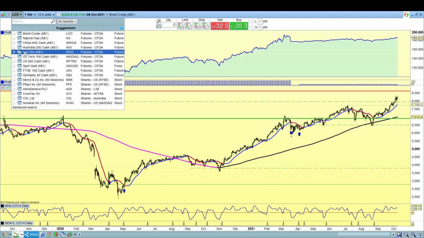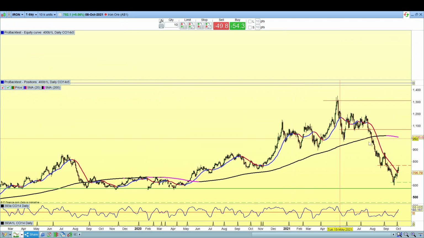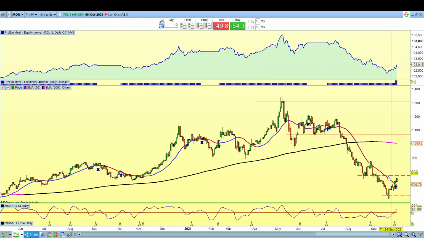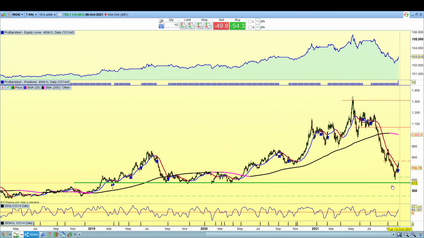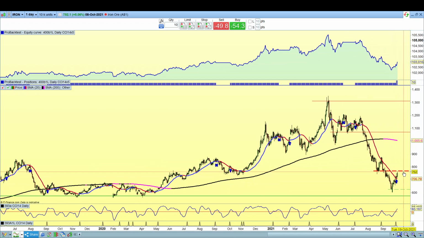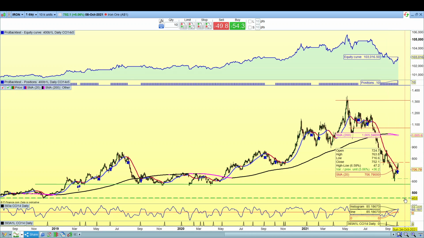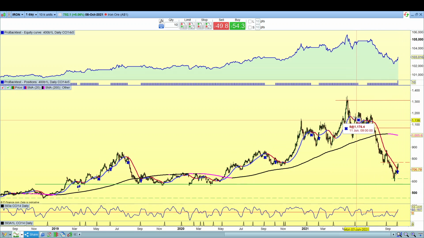Iron ore, on the other hand, is going in the opposite direction. That's fallen through our moving average 200 and continuing this downtrend. As you can see here, it almost touched this key support line, and it bounced off that. Now, it may well break down through that level if things go south with the China market and Evergrande. So again, that's another thing to look out for.